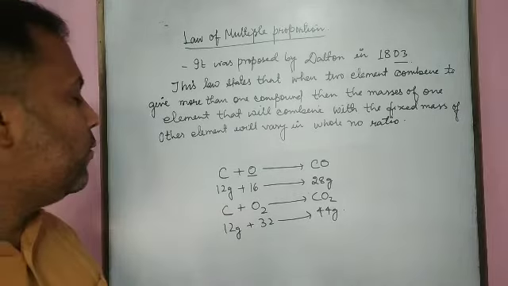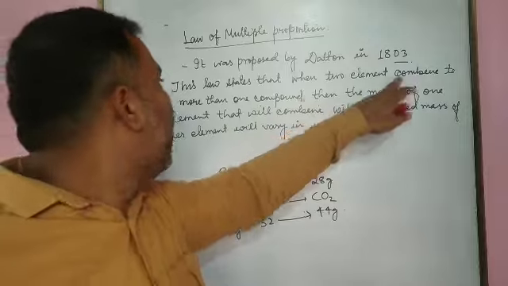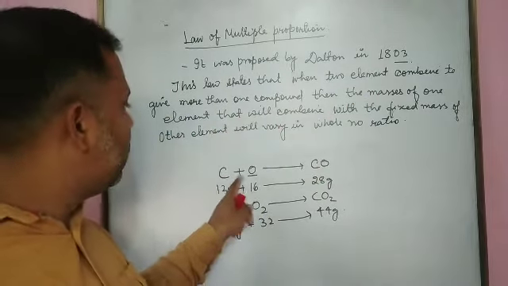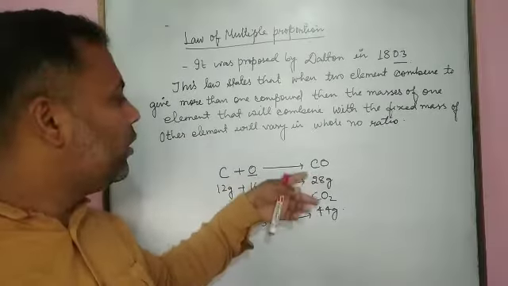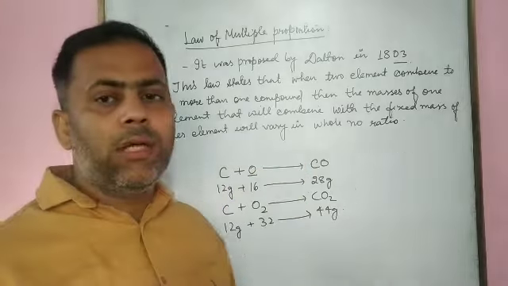What do we see here? When two elements combine to give more than one compound. There are two elements, carbon and oxygen. When they combine, they give more than one compound, carbon monoxide and carbon dioxide. Clear?